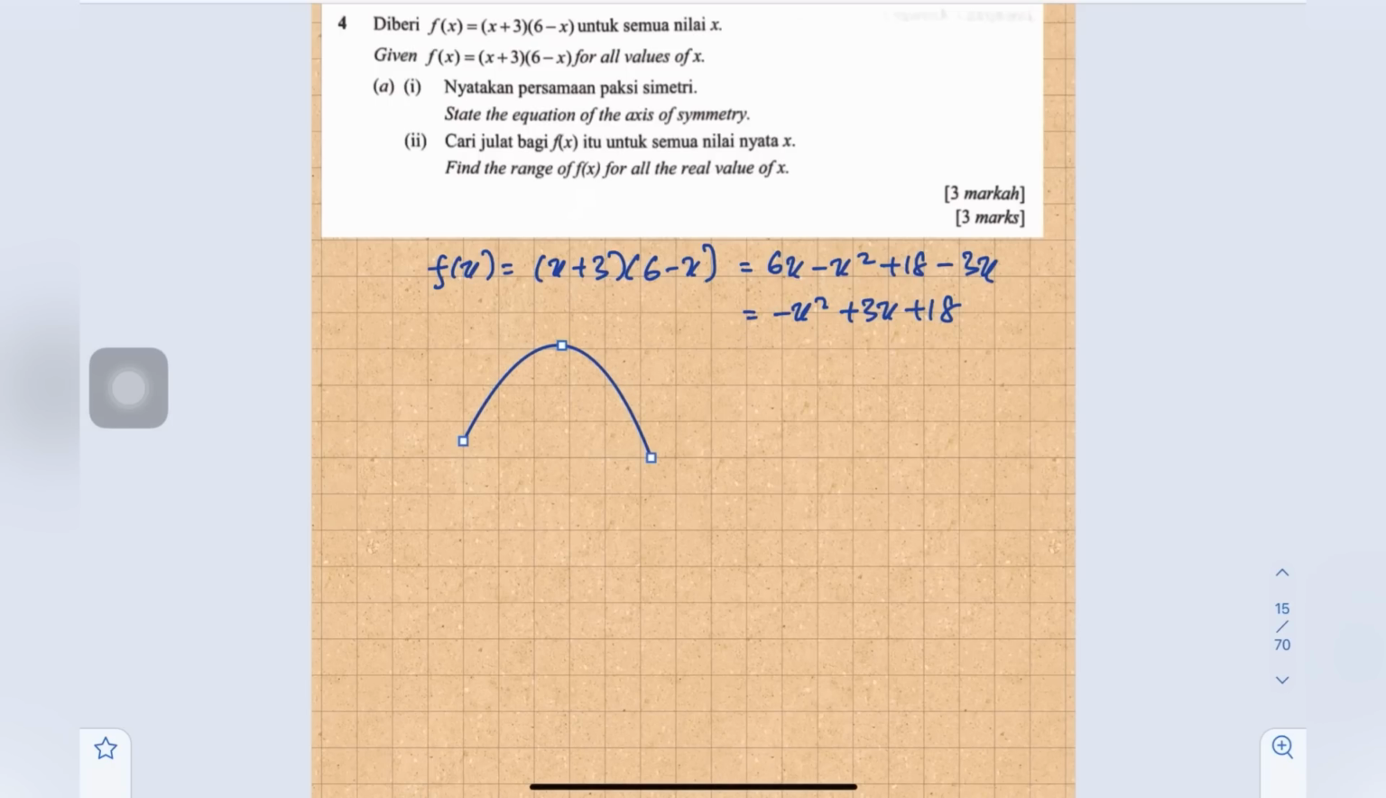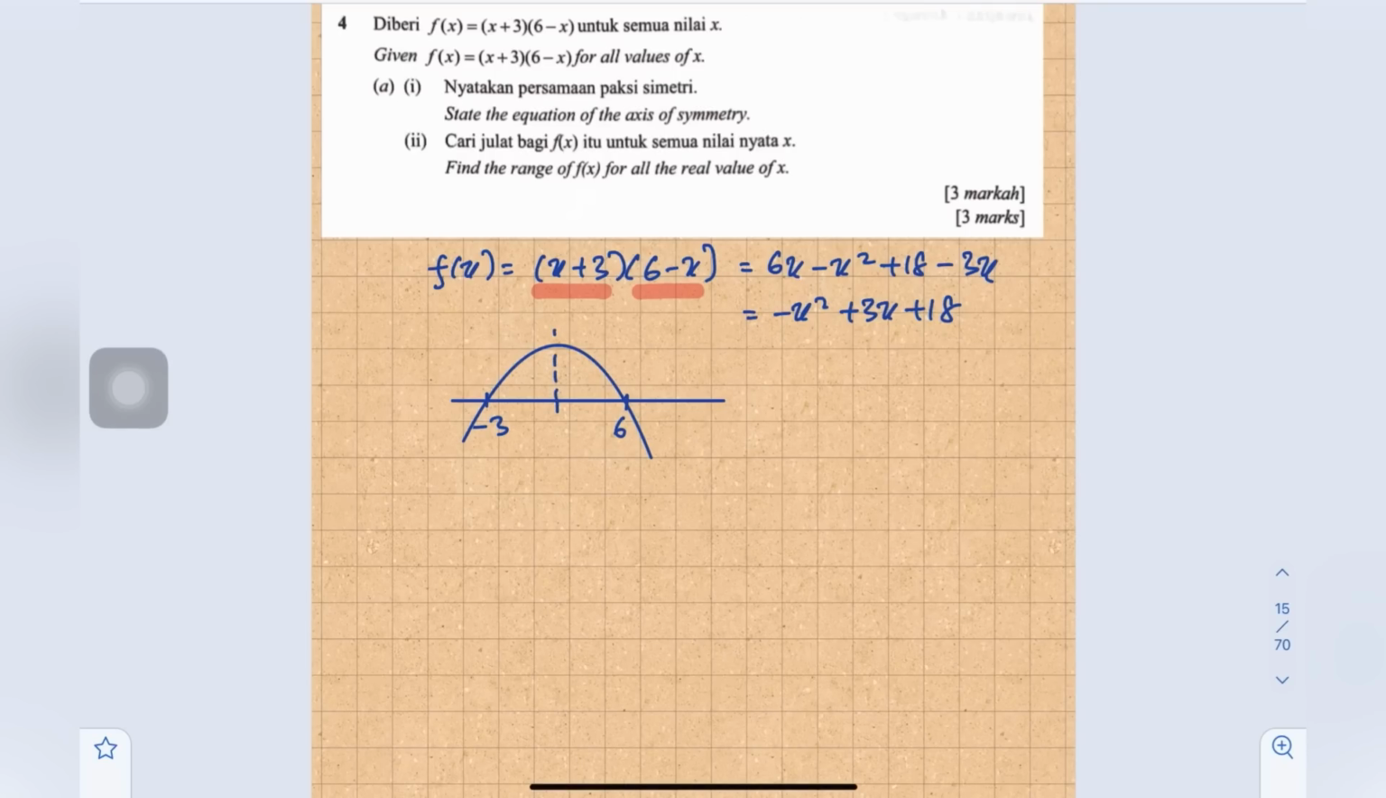Okay, so from here we can find the roots, kan? Roots are negative 3 and 6. So negative on the left side, 6 on the right side. Okay, so then kita boleh carilah axis of symmetry. Actually yang dekat center ni kan.